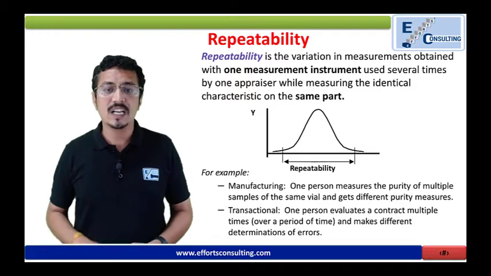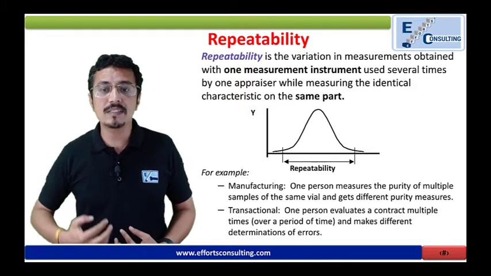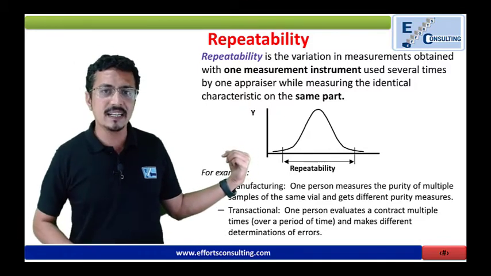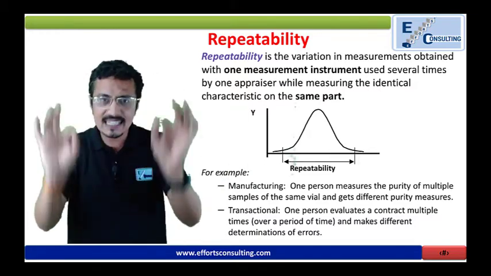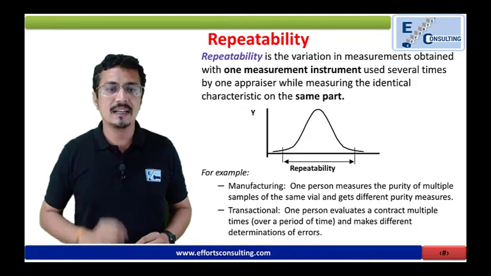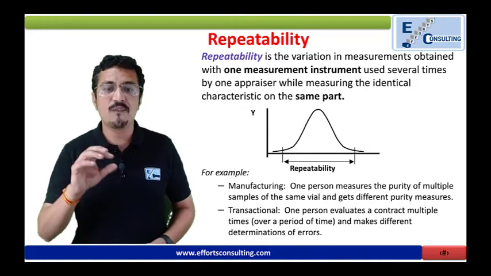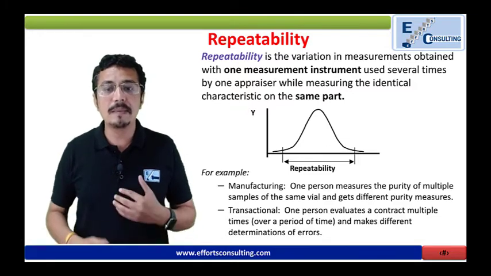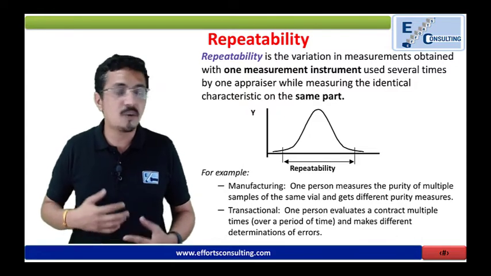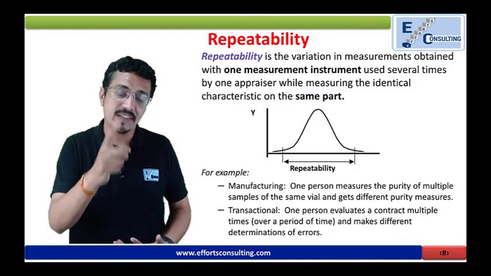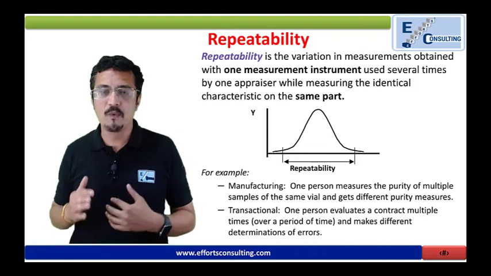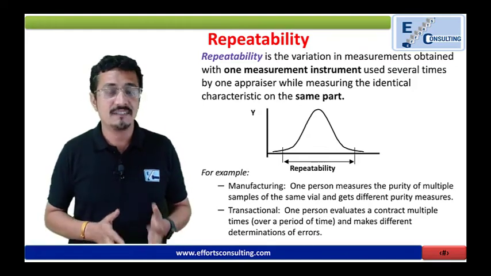In manufacturing, one person measures the purity of multiple samples of the same vial and gets different purity measures. It should not happen ideally, but if it is happening, then there is some gap or some kind of error in the measuring instrument. Similarly, let's say you are working in services and one person is evaluating the contract multiple times, and every time he is making a different determination of the error, or he is coming out with different errors. We can call that a measurement mistake. And both these mistakes we need to remove before we assess our processes.